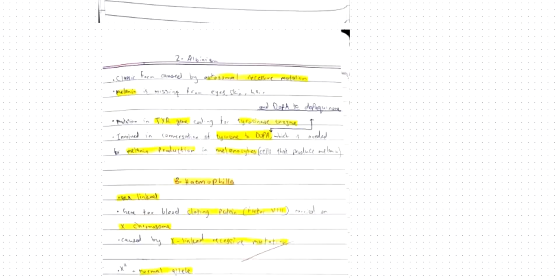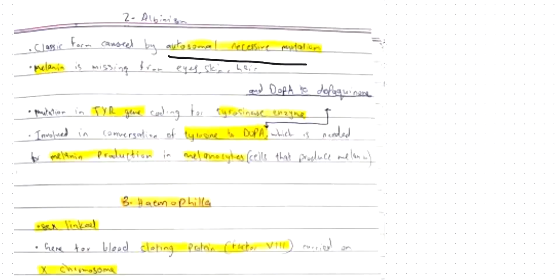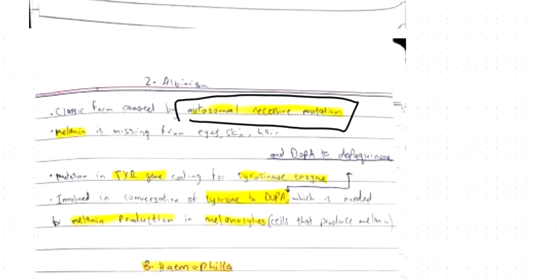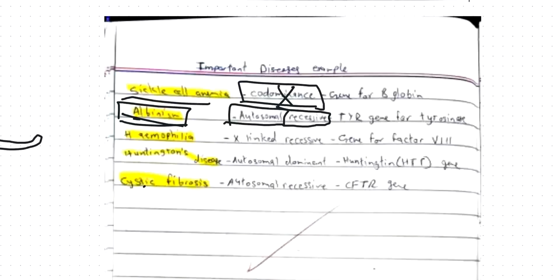Albinism is caused by autosomal recessive mutation. Remember what causes these types of diseases. For albinism, it's caused by autosomal recessive. For hemophilia, it's caused by X-linked recessive. So this is a sex-linked gene.